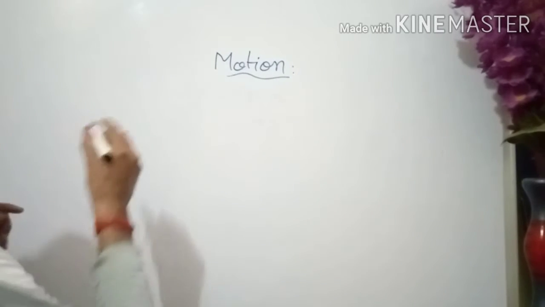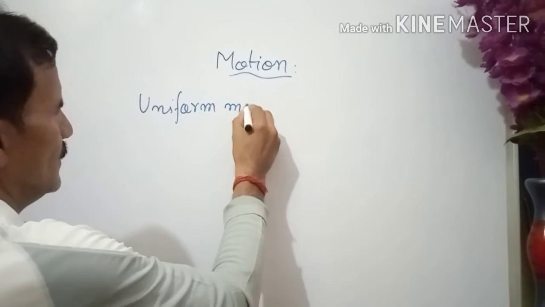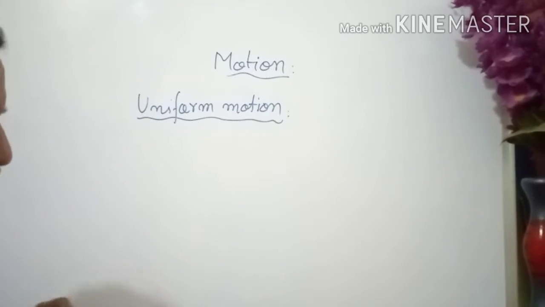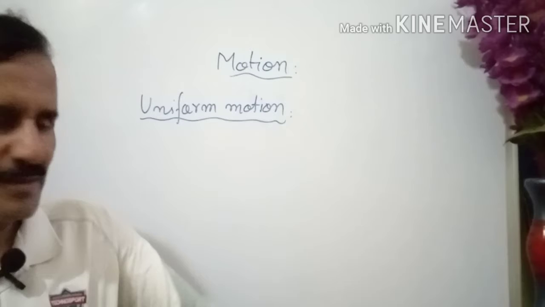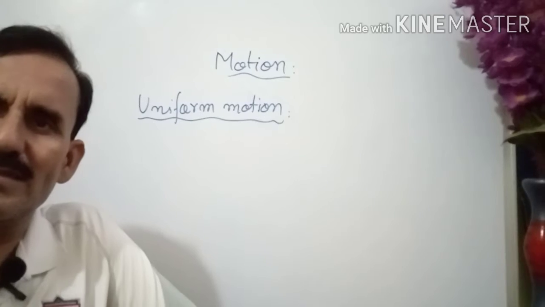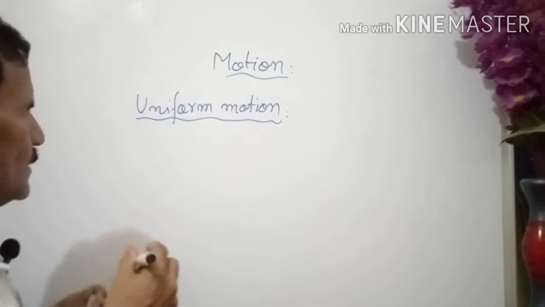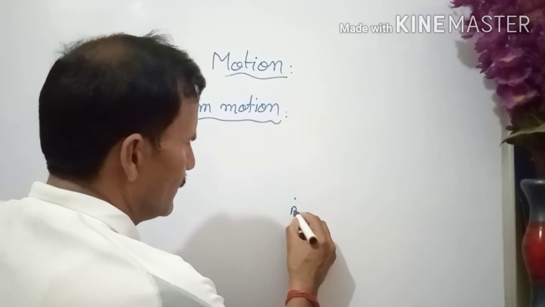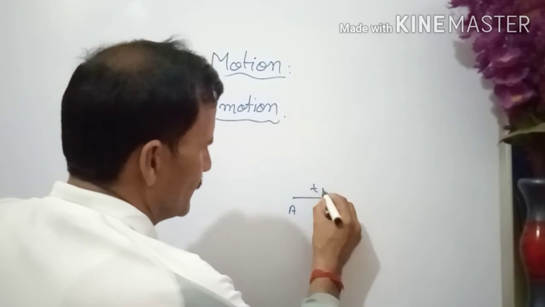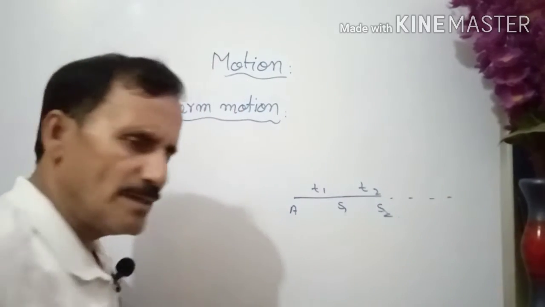Now let me explain uniform motion more clearly. Come to uniform motion. We are going to have an example, and first take the definition. There are two languages. I am directly saying in short that the speed remains constant. And what is speed? Speed is distance travelled upon time. Suppose there is a body moving and it travels distance s1 in time t1, s2 in time t2, okay? Like this it is travelling.